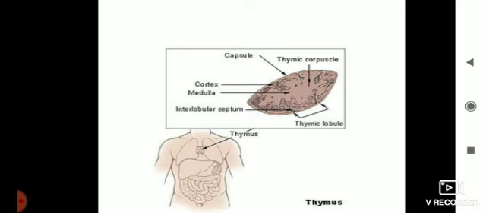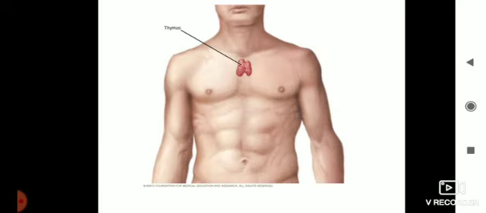So what type of question could there be? Describe the thymus gland. So when you are describing the thymus gland, you are supposed to write the function, position, diagram and structure. See here clearly you can see the thymus gland.